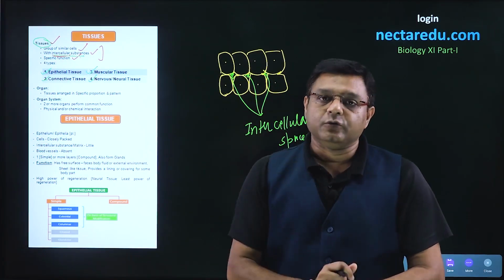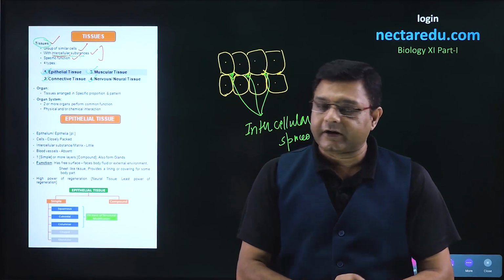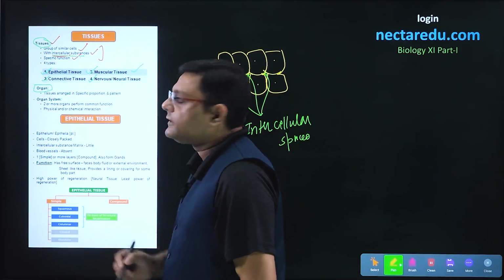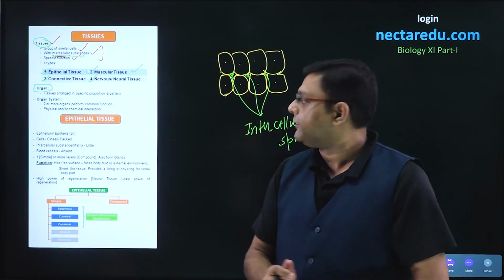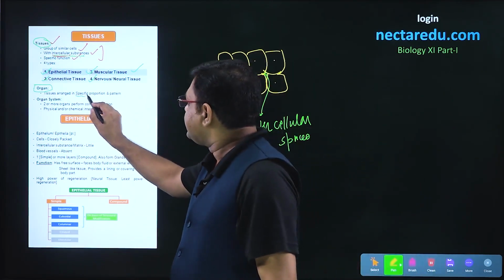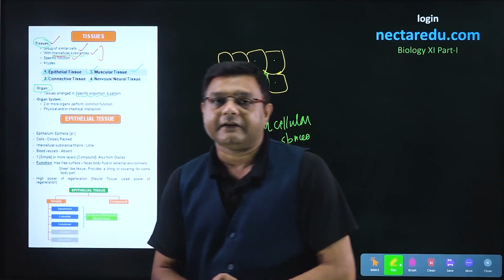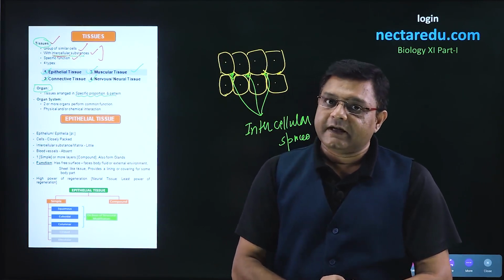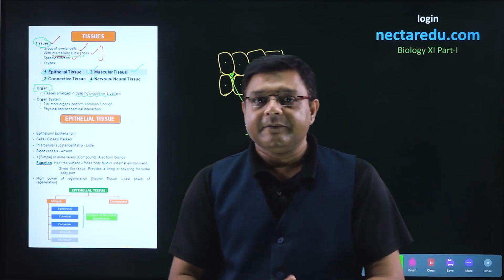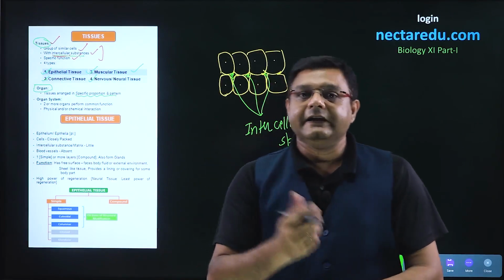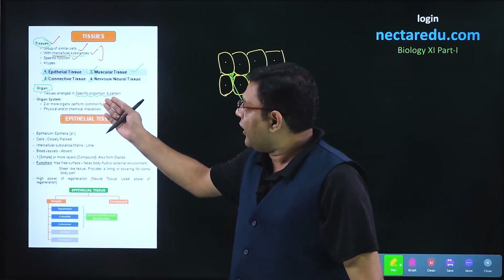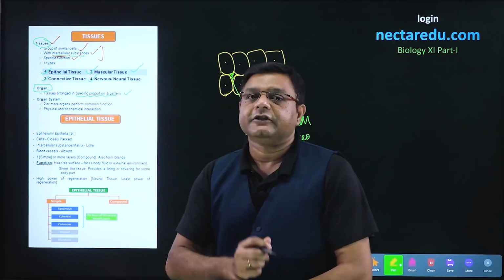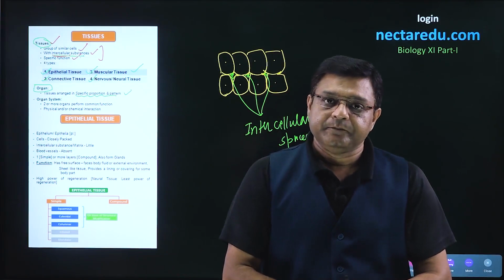Now, after tissues, next in the hierarchy comes the organ. In an organ, the four types of tissues that we have just talked about will be arranged in a specific proportion and pattern, and this will give rise to an organ. Common examples of organs are the stomach, the salivary gland, and the kidney. These are all formed when the four tissues are arranged in specific proportion and pattern.